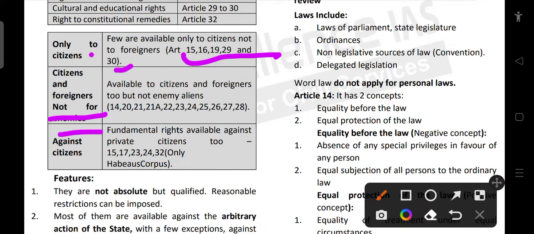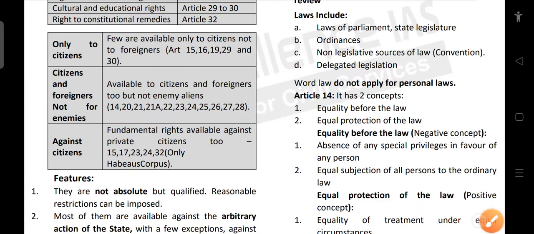So there are certain rights which are not available to enemy aliens. Such rights are Article 14 and then 20 to 28, and in that we also have to include 21A. So Article 14, then 20, 21, 22, 23, 24, 25, 26, 27, 28, and we also have to write 21A.